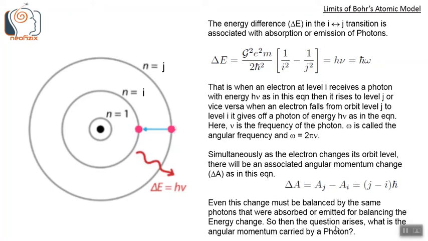So then the question arises, what is the angular momentum carried by a photon? Because these photons have to balance this delta A, the angular momentum change, also.